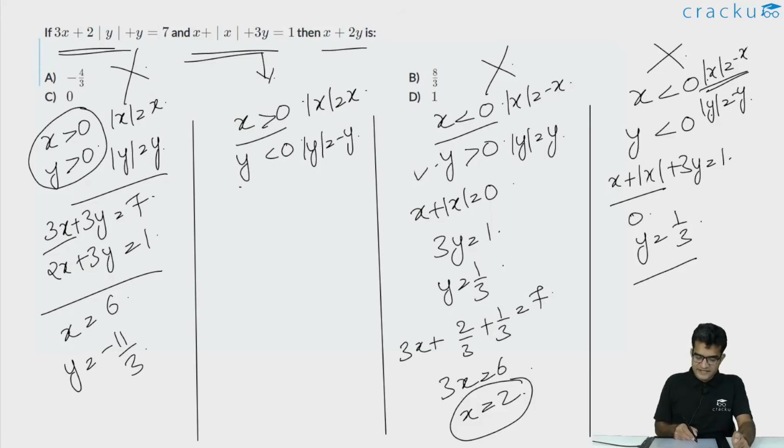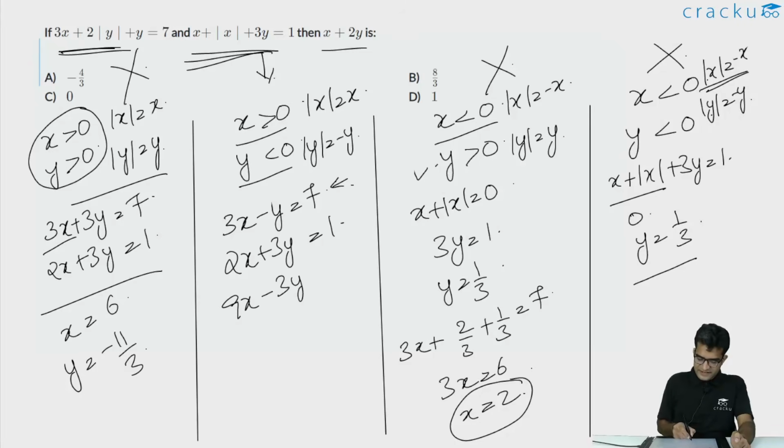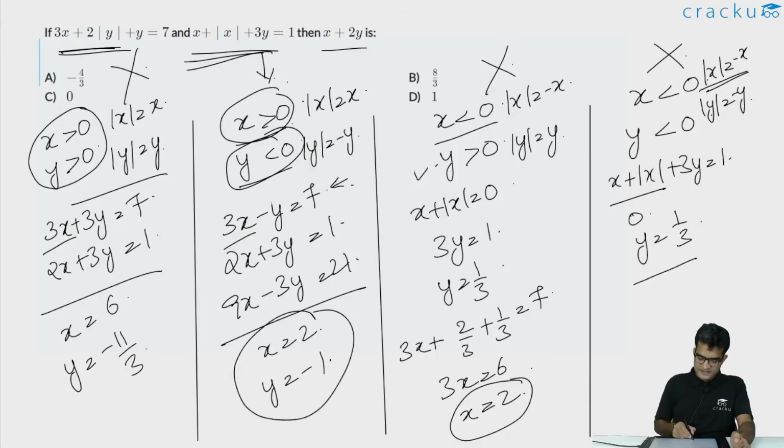The only case remaining is x is greater than 0 and y is less than 0. So here modulus of x is x and modulus of y is minus y. So the first equation will simplify to 3x minus y is equal to 7. And the second equation will simplify to 2x plus 3y is equal to 1. Let us multiply the first equation by 3. So 9x minus 3y is equal to 21. If you add both of them, you are going to get 11x to be 22, or the value of x will be equal to 2. If x is equal to 2, 3x will be equal to 6, so the value of y is equal to minus 1. Here x is greater than 0 and y is less than 0. So this is the solution.